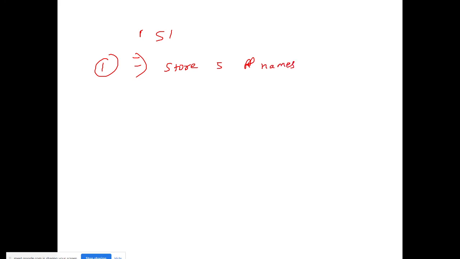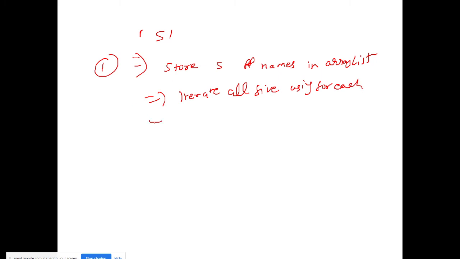You need to declare a String type ArrayList with 5 names in it. Iterate all 5 using a for each loop, and after iterating, your assignment is remove.